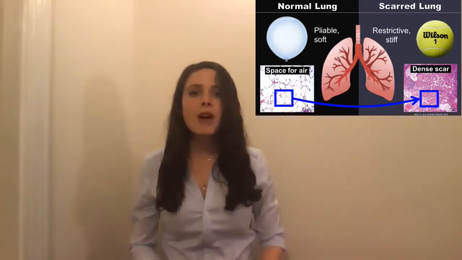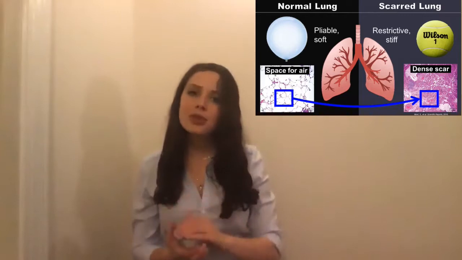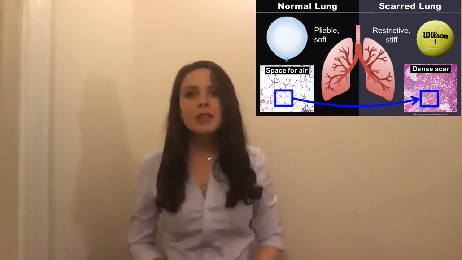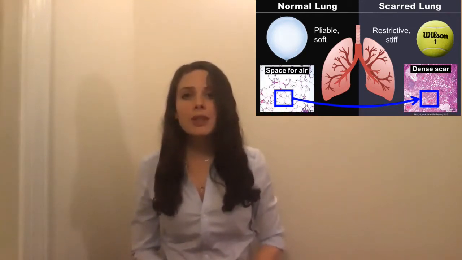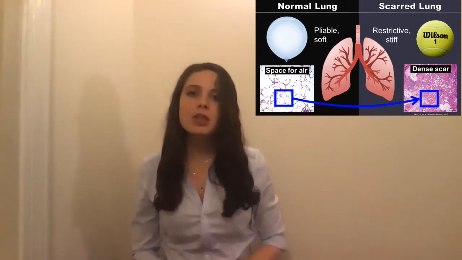In IPF, cells construct more matrix so that soft, pliable balloon is transformed into a tennis ball with stiff, restrictive material. This stiff matrix obstructs oxygen diffusion by replacing space for air with regions of densely packed scar tissue. The cause of IPF is not known. The main question is, why do cells create unusual amounts of scar tissue in the lungs of IPF patients?